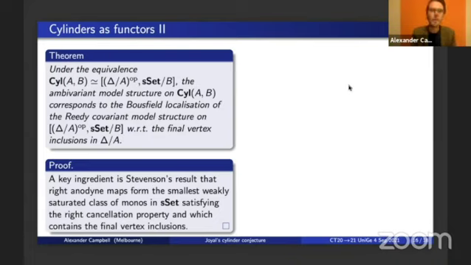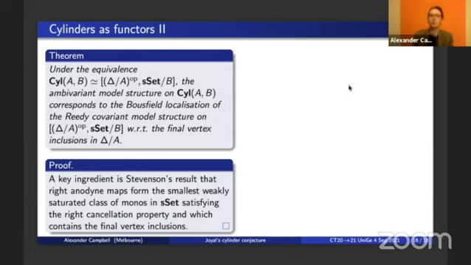Those two things together give a Reedy model structure on that functor category with respect to the Reedy model structure on the category of simplices of A and this covariant model structure on the category of simplicial sets over B. We now perform this further operation of localizing this model structure with respect to these final vertex inclusions. So for those of you who know what this means, the local objects in this Bousfield localization are those contravariant functors from the category of simplices of A to the category of simplicial sets over B, which send all final vertex inclusions to covariant equivalences.